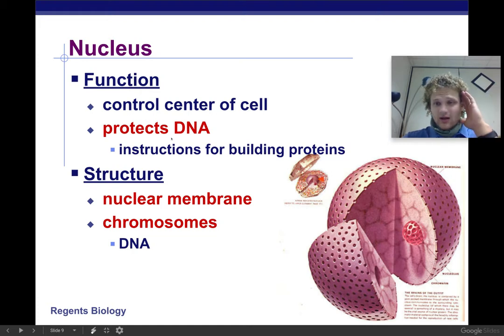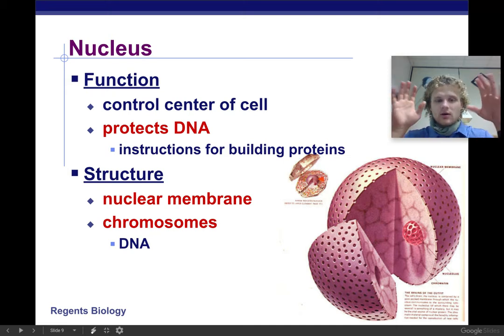Okay, some people like to refer to it as the brain. It doesn't necessarily make decisions, but it allows our body to protect that DNA and then use that DNA when we need it to build proteins.